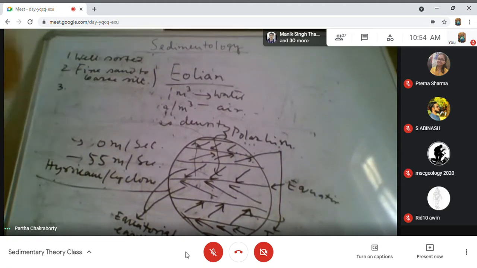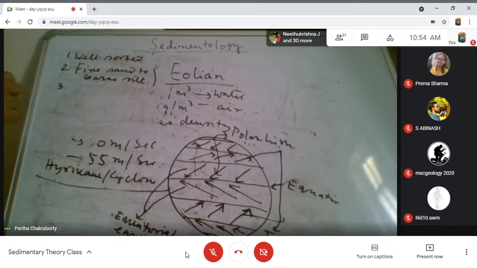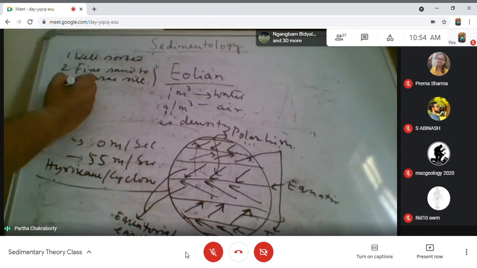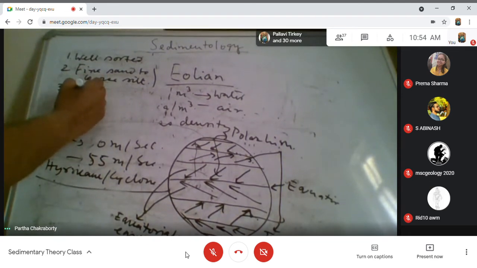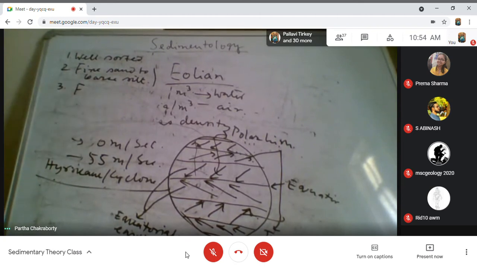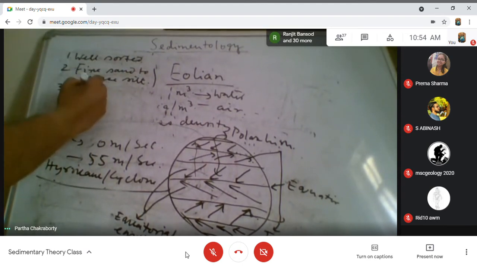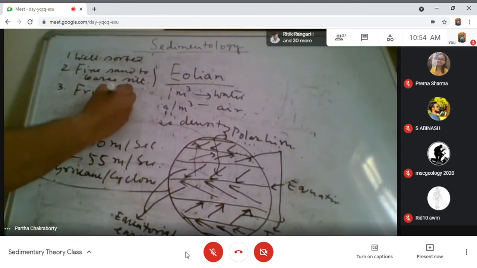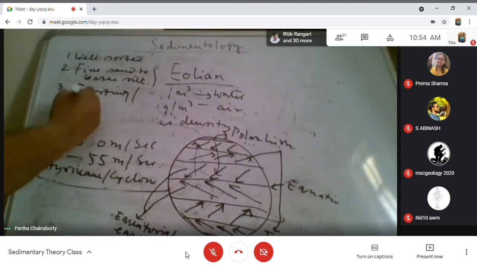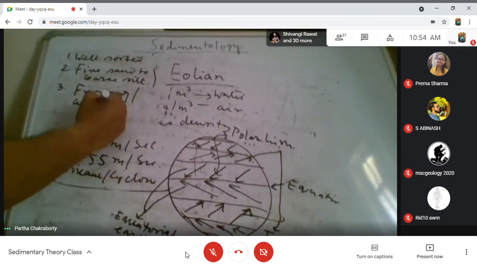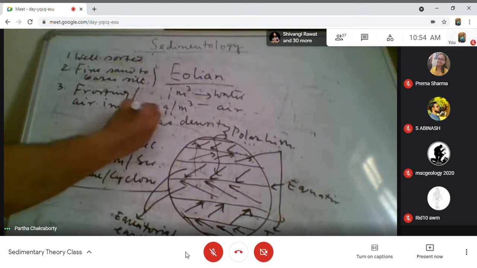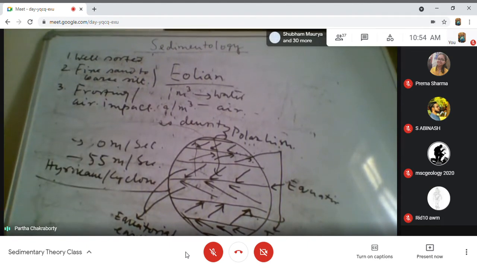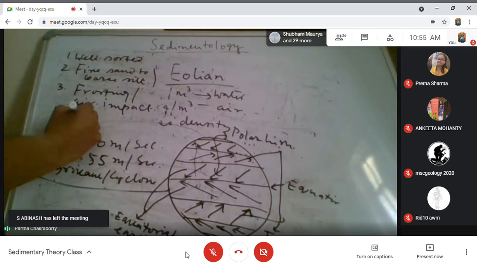Number three, on that grain you will get some signature of frosting, or air impact. And number four, the grains will be very well rounded.